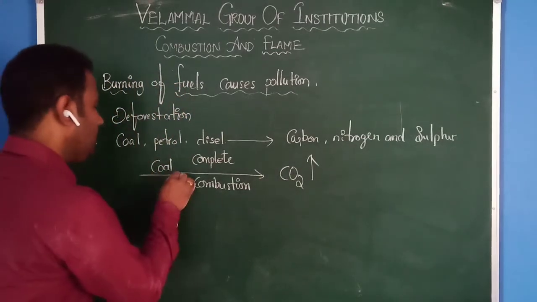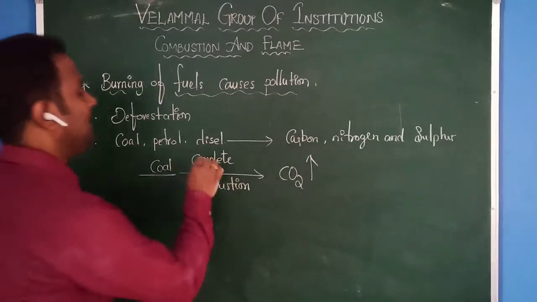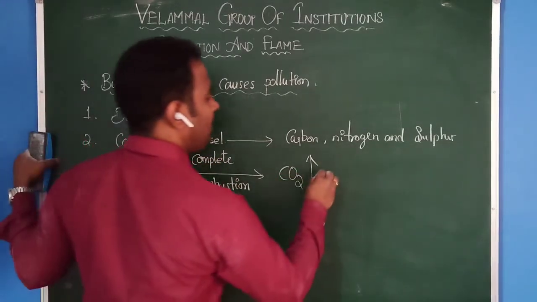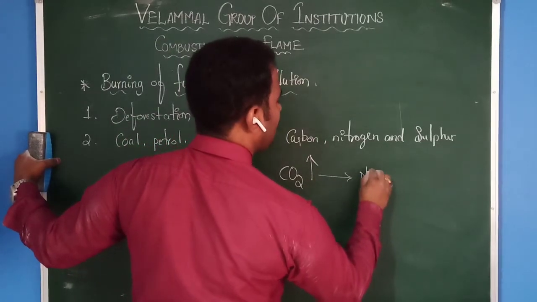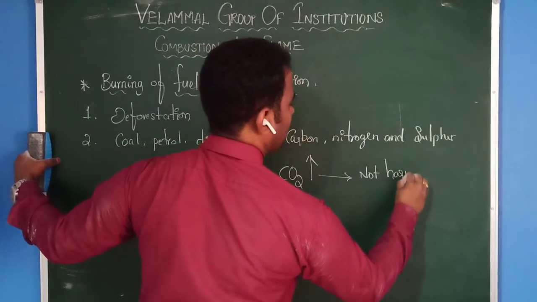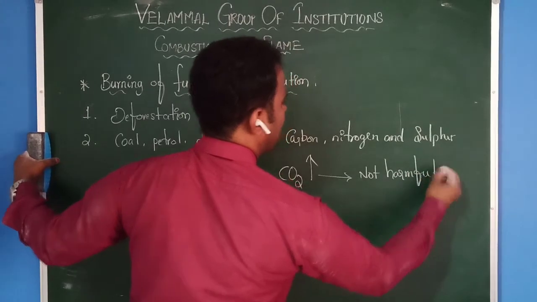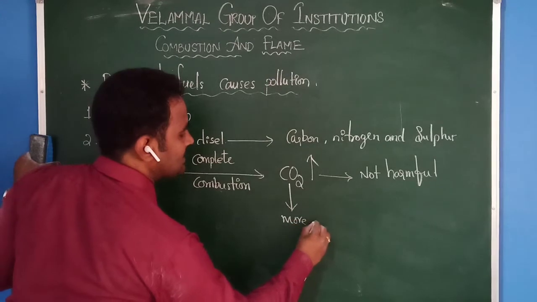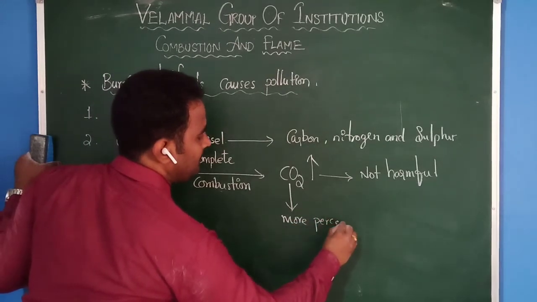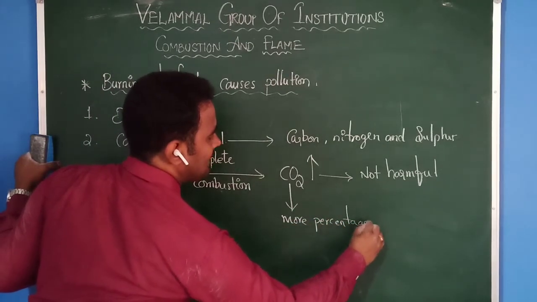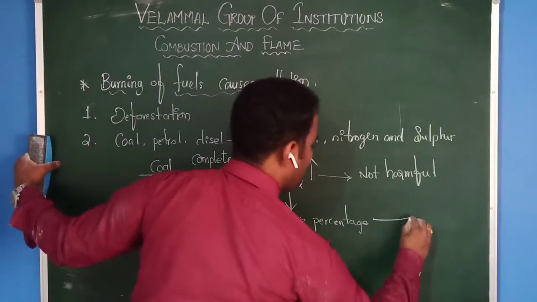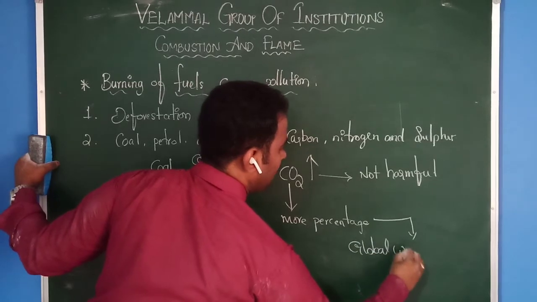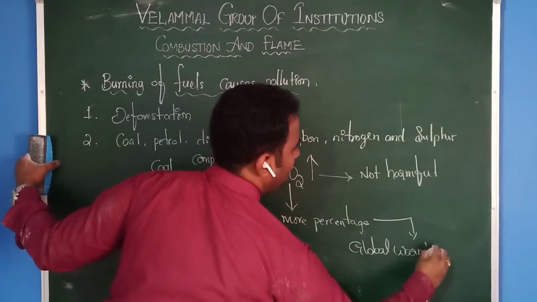Okay, if you burn coal, then due to complete combustion, carbon dioxide will be released. Normally, carbon dioxide is not harmful. But if carbon dioxide is released in a large percentage into the environment, then it causes global warming. Very, very important one. Okay, global warming.